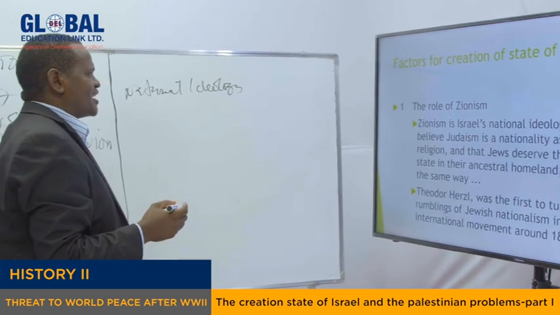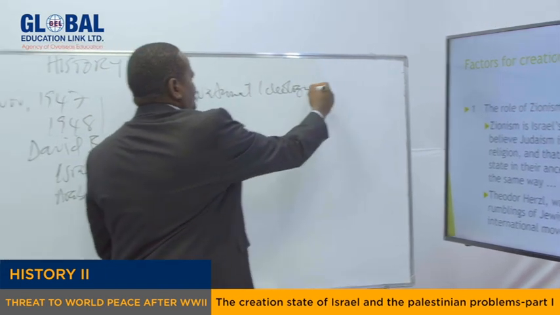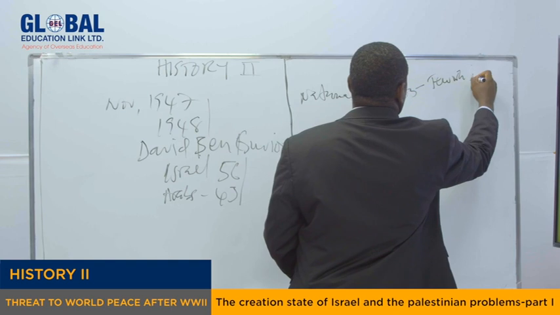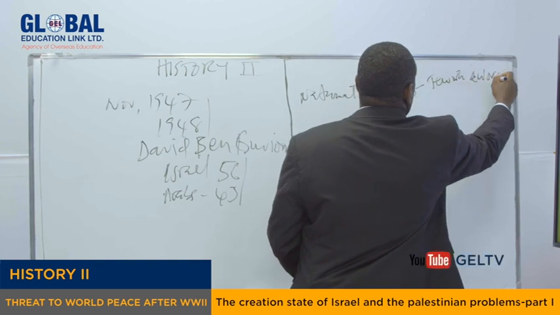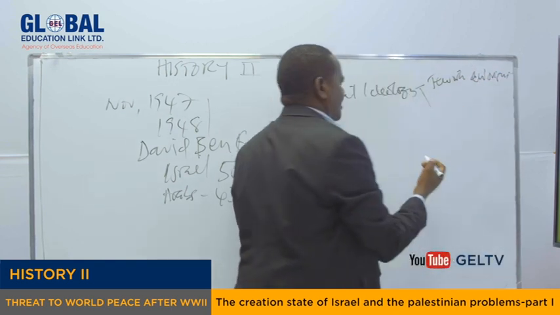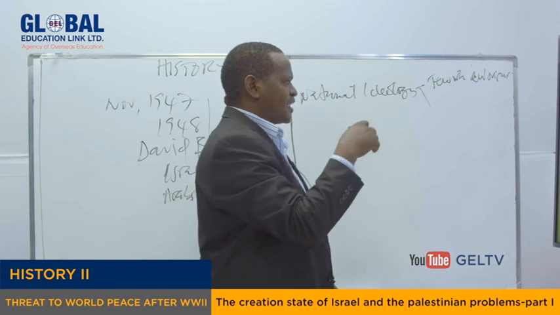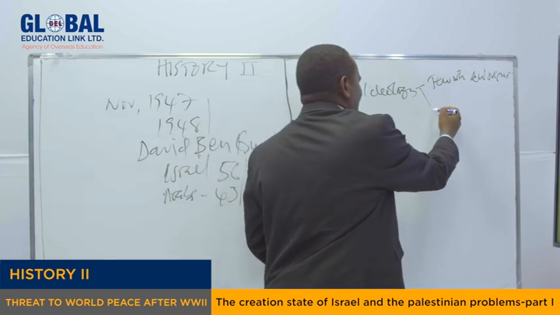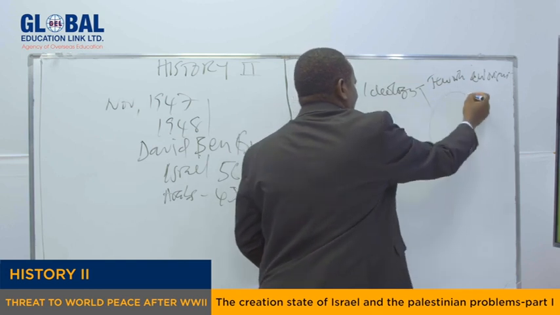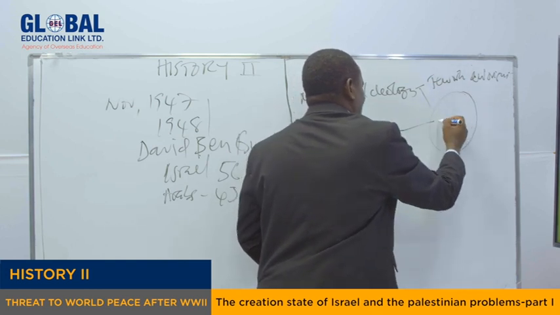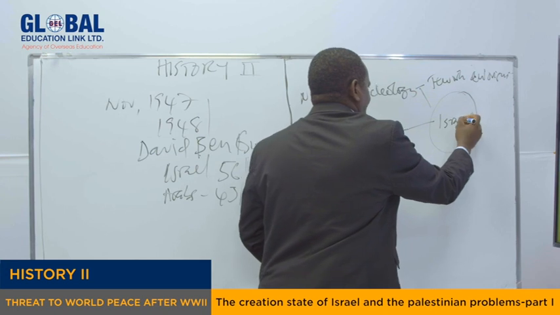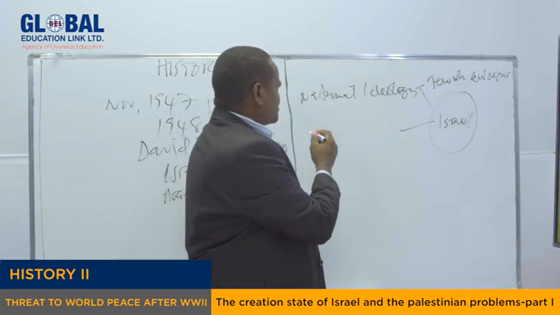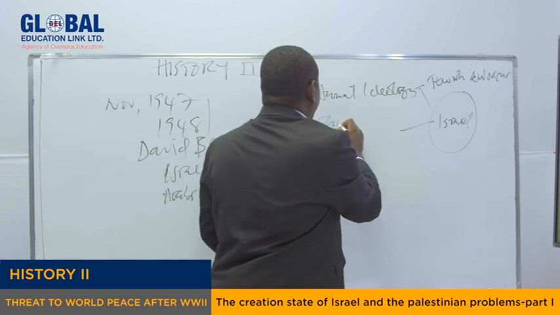Zionism is a national ideology which of course unites all people who are Jewish in origin. This tends to bring together all people whose origin is from that part of Palestine. Wherever they are in the world, they have to come together. In fact, they have to come back to live in what was called Israel. So this is one thing which united all the Jews. And in fact, all the Jews in the world regard themselves as Zionists.